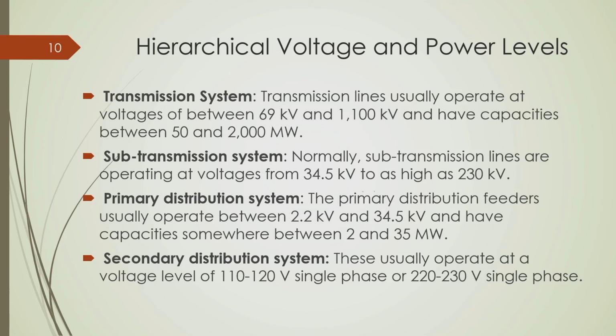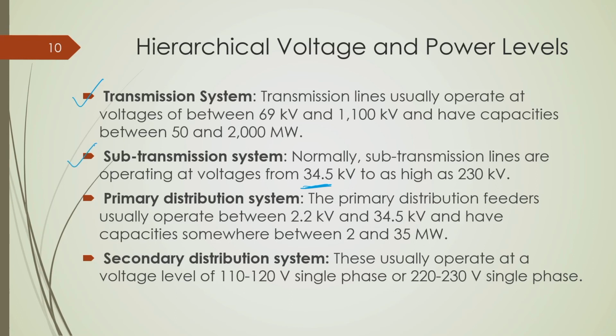For example, we use 33 kV, they use 34.5 kV; we use 11 kV, they use 13.8 kV; but there exists a hierarchy of voltage levels and power levels, and you have to understand those things. One thing you have to remember here is that the transmission system's capacity is much higher; it can carry several megawatts of power.